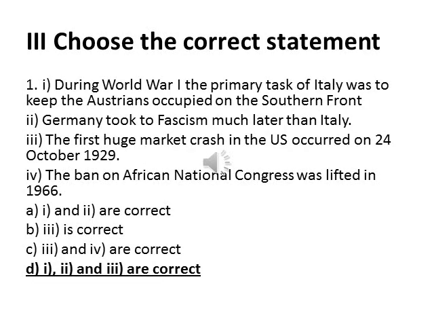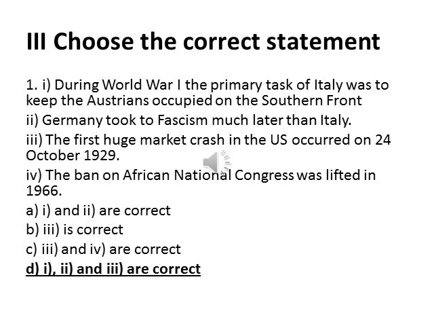So next, third rounder, choose the correct statement. So first point, during World War I, the primary task of Italy was to keep the Austrians occupied on the southern front. It was true. Then second, Germany took to fascism much later than Italy. Germany took fascism later than Italy only, because in the year 1923 itself, Italy took fascism. So Mussolini captured power. But if you take Germany, Hitler captured power only in the year 1933.